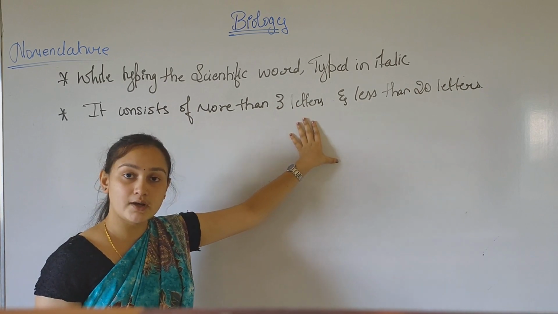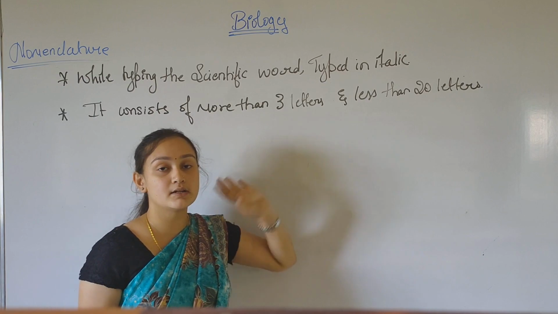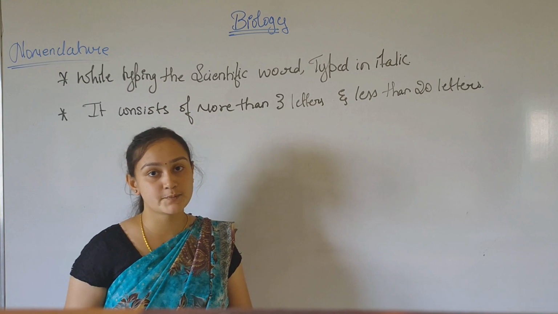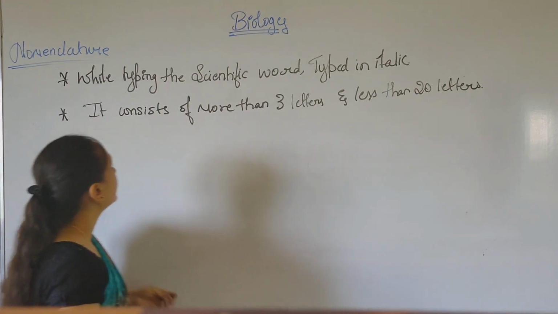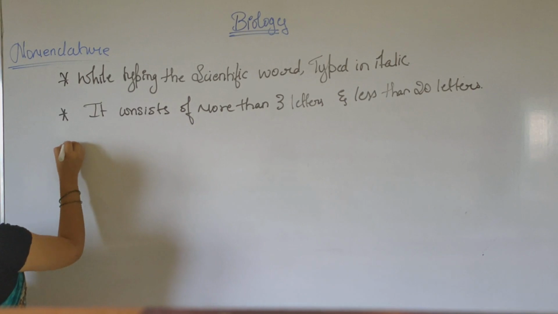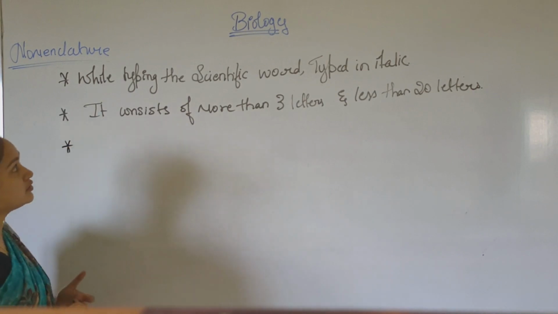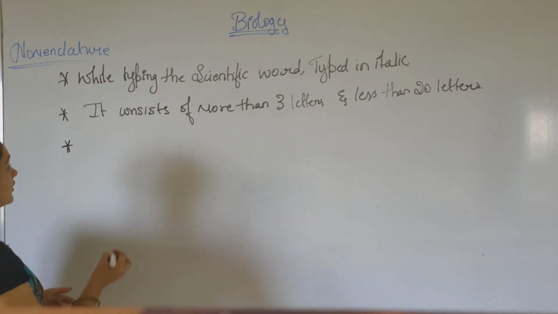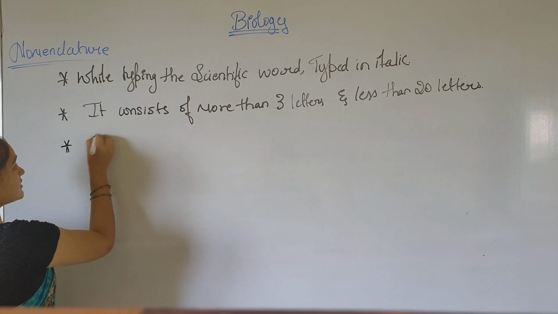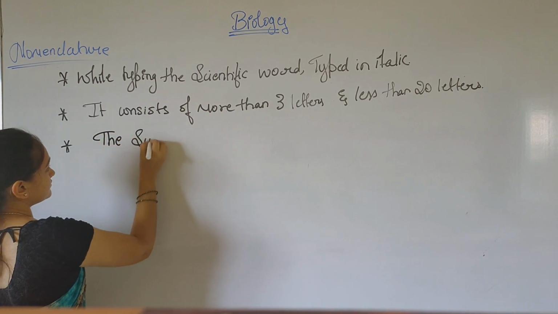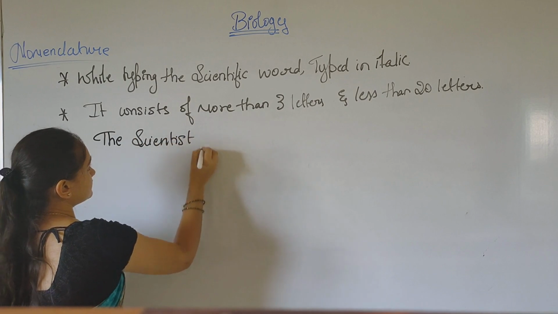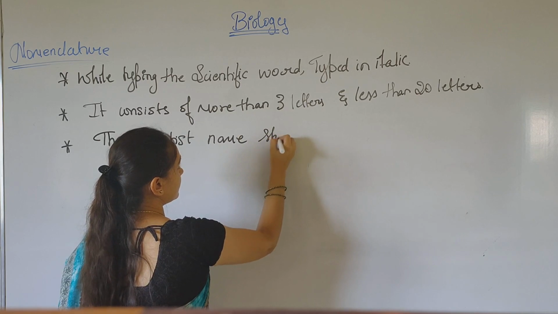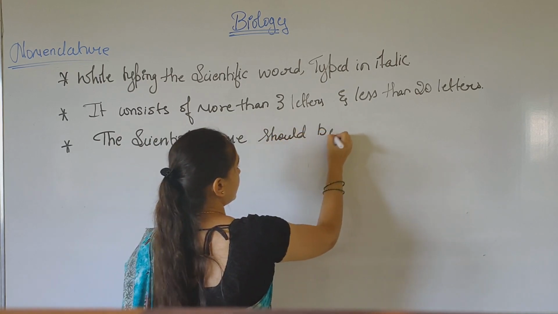Even this is one of the main things to be noted while giving the nomenclature of any species of plants or animals, right? The next rule followed while giving the nomenclature is that the scientist's name should be provided.